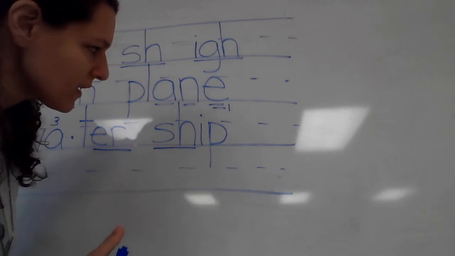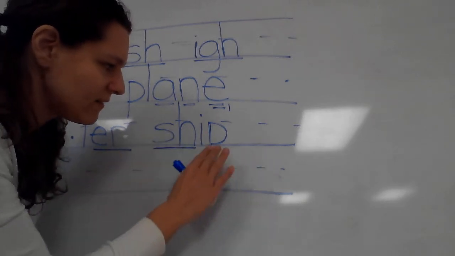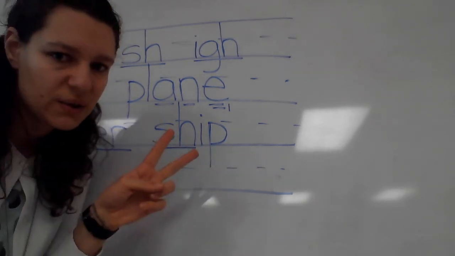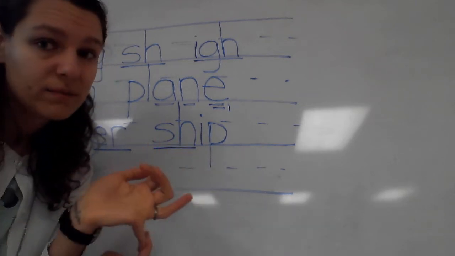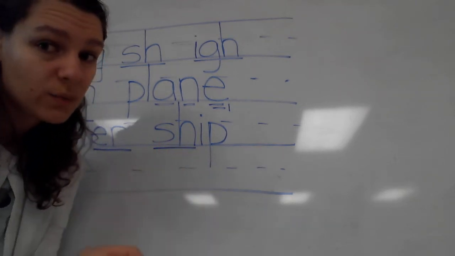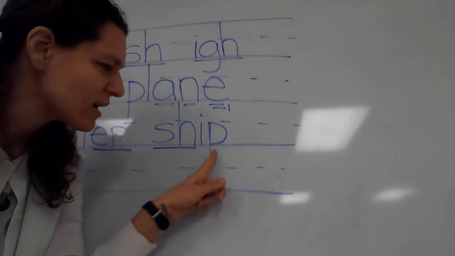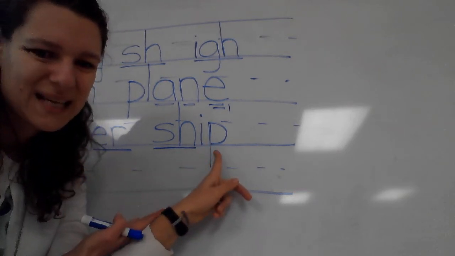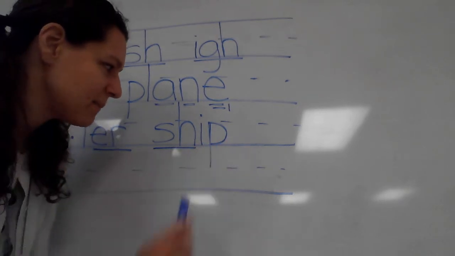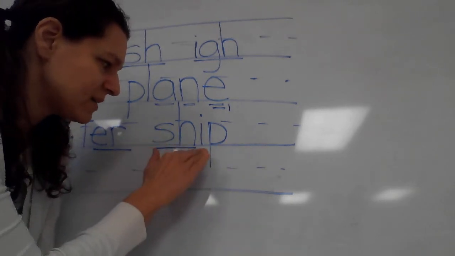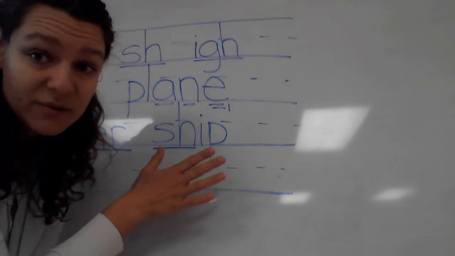So if we're adding a vowel suffix, there's two different things we do to a word, right? We could either, there's one thing that we drop and there's one thing that we double. Could we drop this and still have the same sounds in our base word? We can't drop this, otherwise our base word's going to be shy instead of ship.